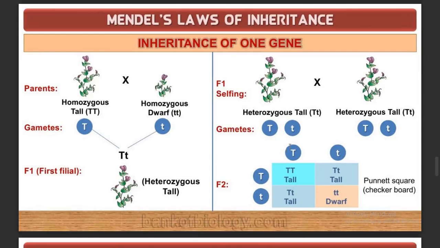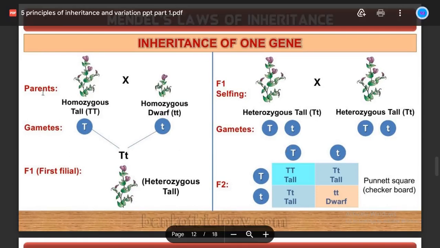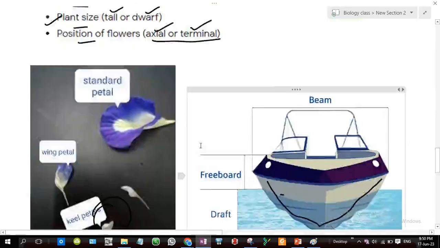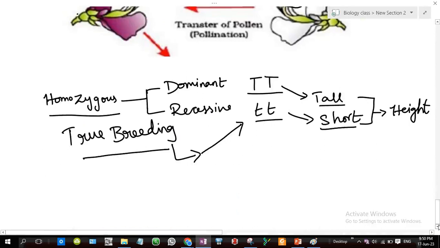So here in the parent generation we have the tall plant, which is homozygous, capital T, and the short plant, which we represent as small t. See here, we are going to choose a tall plant and a short or dwarf plant, the parent generation.